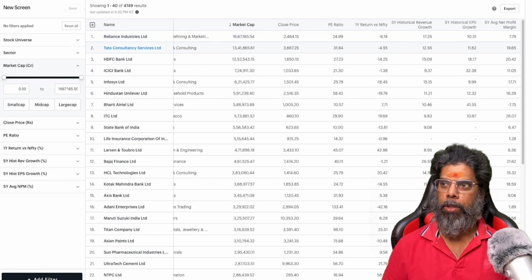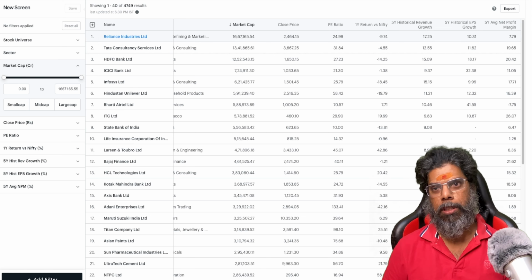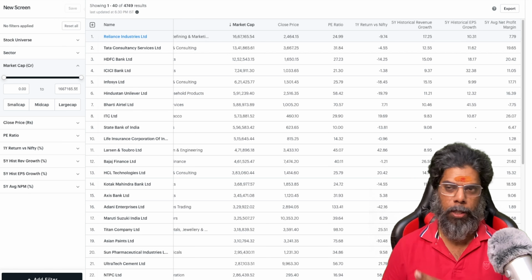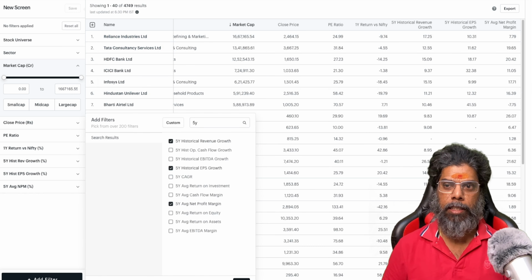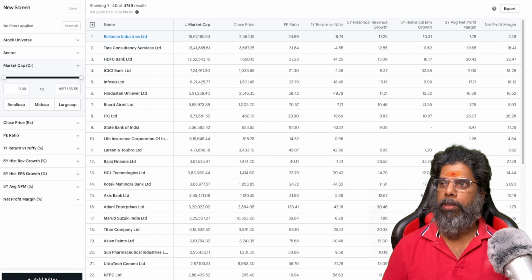This is 10.31. Net profit is 7.71. So you can see on average there's a positive growth in all this. So that's another scenario, another good point. Now again, in this current year, what is the net profit margin for this current year? Current year is 7.49. So you can compare. Okay, we'll compare at a later point of time.